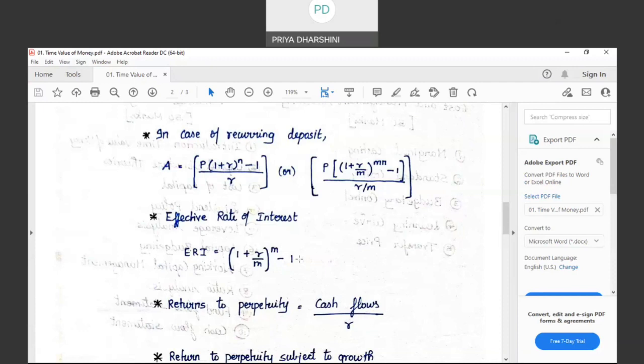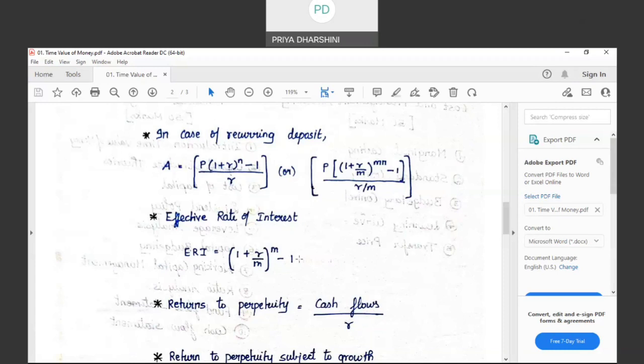If I am going to get the return at the end of 1 year, how much will be my return? It will be 1 lakh and 10,000. How 1 lakh and 10,000? 1 lakh invested today at 10% for 1 year, which means 10,000 will be the return. 1 lakh plus 10,000, 1,10,000 will be the money collected at the end of the period. When will it be 1,10,000? When I want the return only at the end of the year.